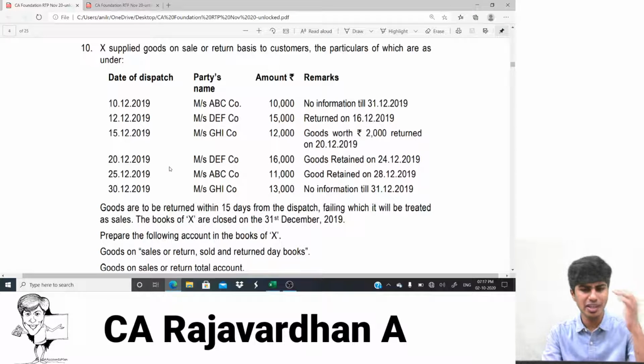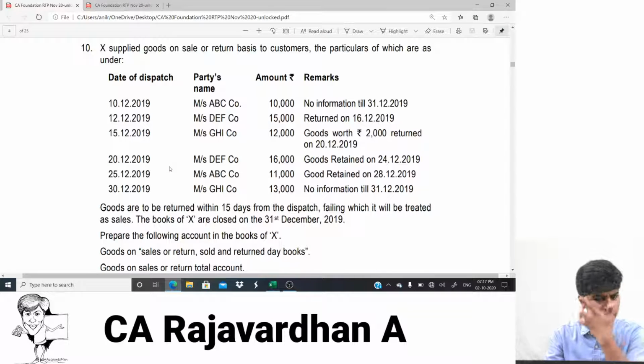So what is the time period for which it has been sent? That's given at the end of the table. Just read that end-of-the-table information. Goods are to be returned within 15 days from the dispatch. So when you send the goods, within 15 days they would have to return it. If they don't return it within 15 days, from the 16th day we will assume it to be sold. Failing which it will be treated as sales.